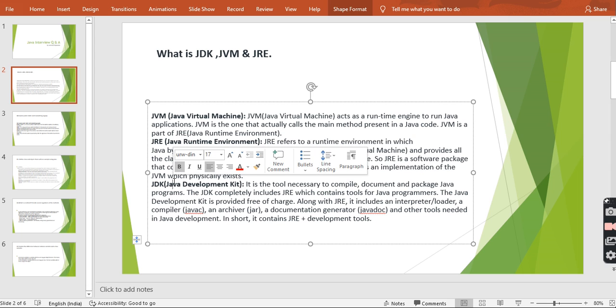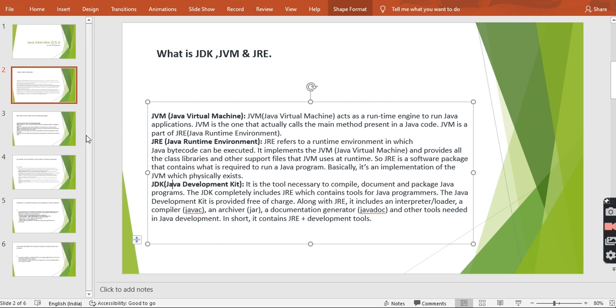Now come to the JDK. JDK is a tool that contains JVM and JRE. It is the tool necessary to compile, document, and package a program. JDK completely includes the JRE and JVM. Okay, so this is the basic thing needed to run the Java program.